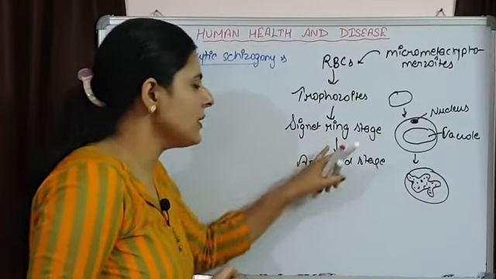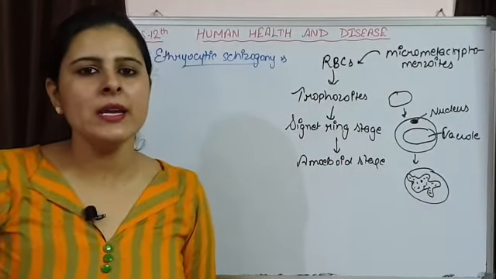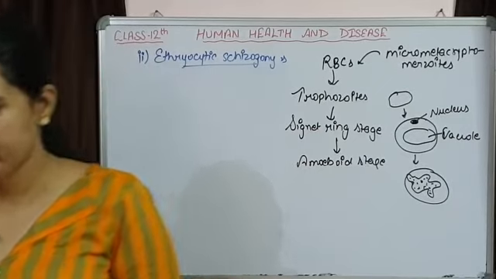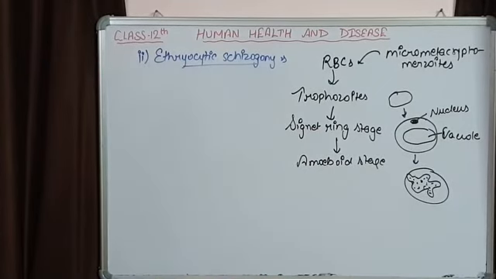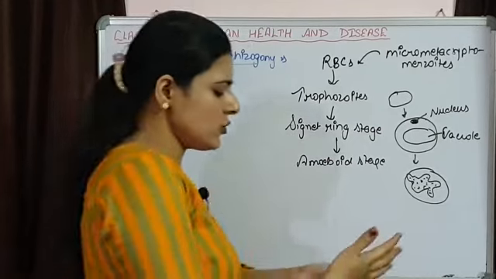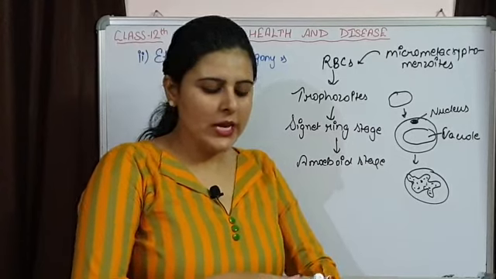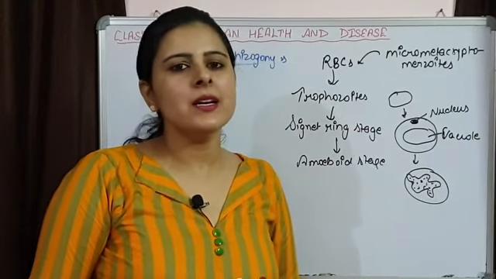So this is how it is going to develop stage by stage. Continuously they are consuming the cytoplasm of the RBCs, and they are increasing in size.